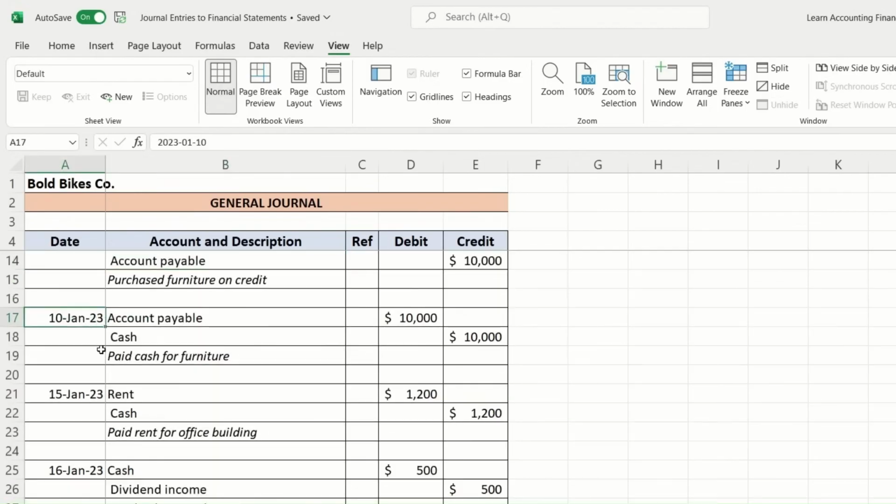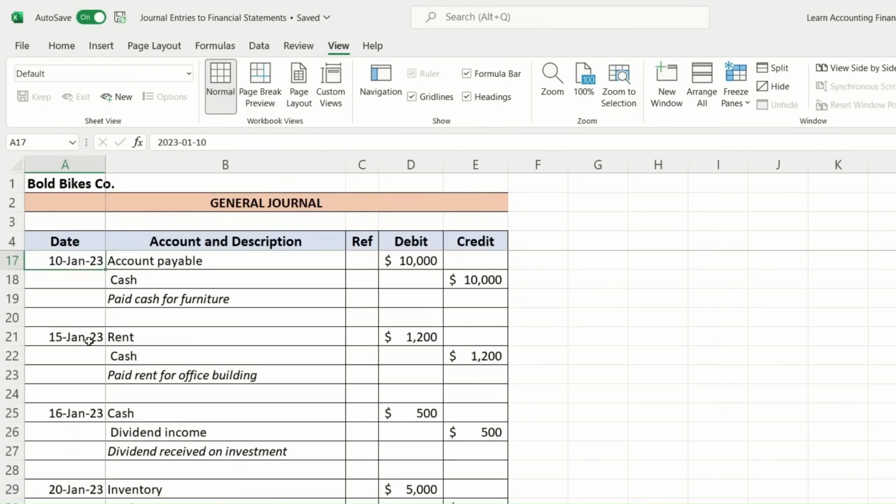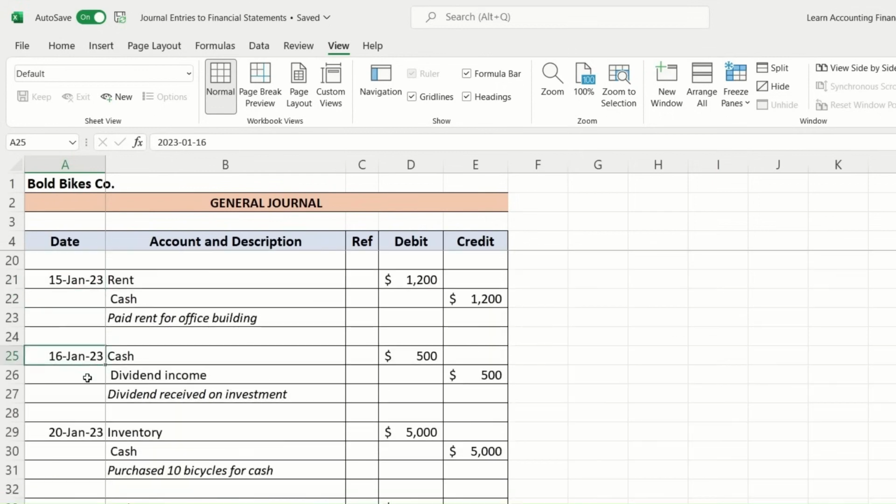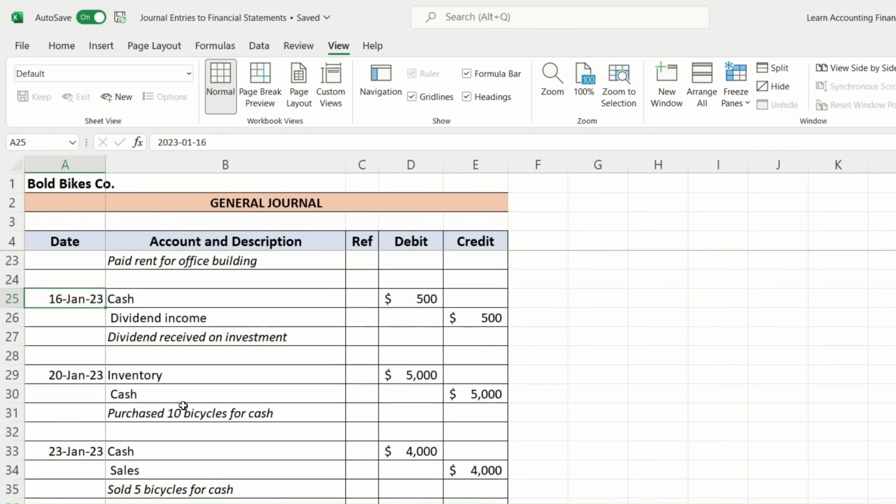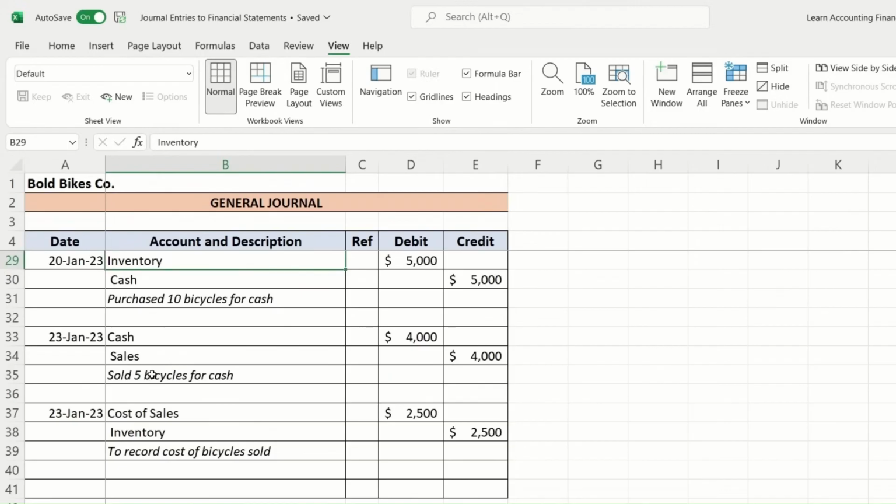Then on the 10th of January he paid the amount payable for the furniture purchased. On 15th of January, he paid rent. On 16th, he received dividend income. On the 20th of January, there was a purchase of 10 bicycles. So it was recorded as inventory. On the 23rd January, there was a sale of 5 bicycles. So the accountant recorded sales. And on the same day, 23rd January, he also recorded cost of sales.